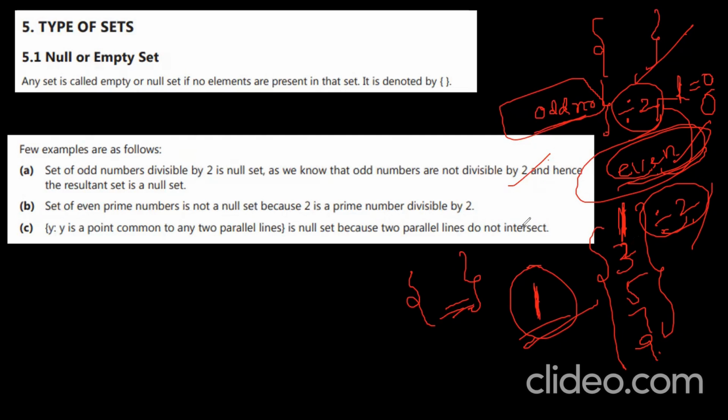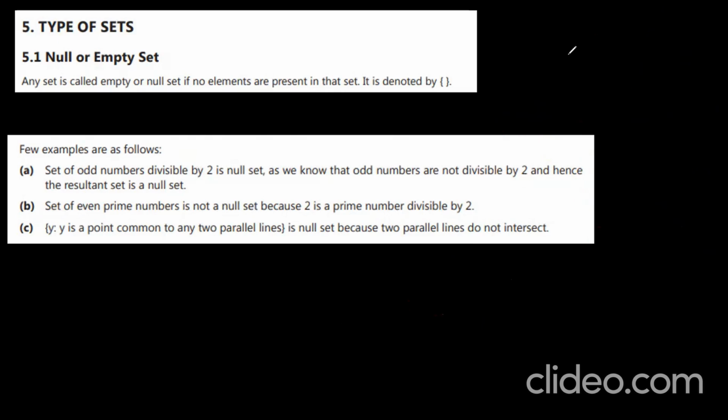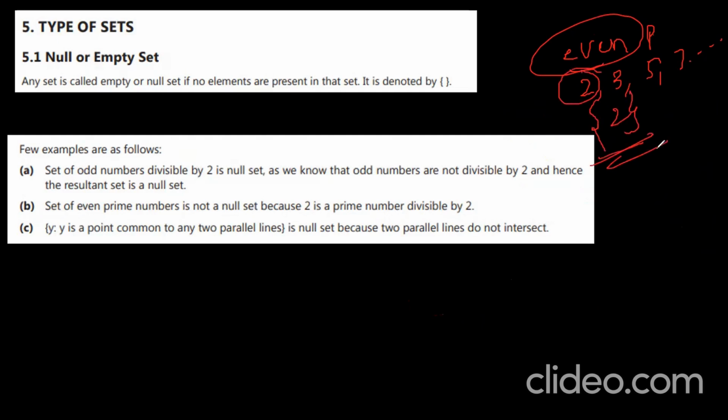Next, the set of even prime numbers is not a null set. Why? You take the set of even prime numbers. You know, prime numbers start with 2: 2, 3, 5, 7, 11, and so on. So among even primes, you have one element, so it is not empty. Understand? A set of even primes is not a null set, because 2 is a prime number and it is divisible by 2.